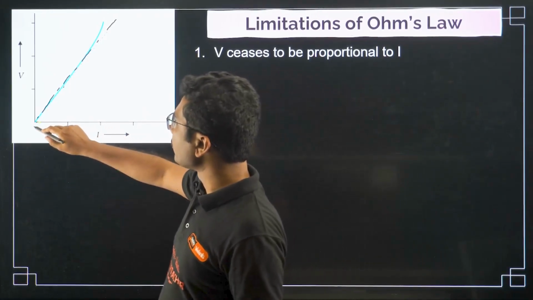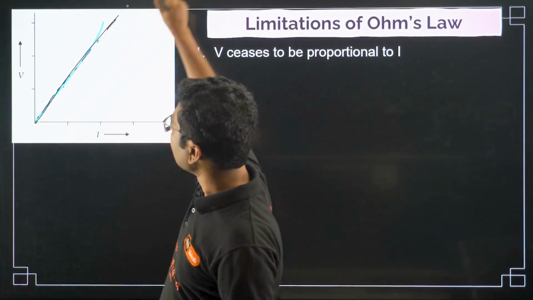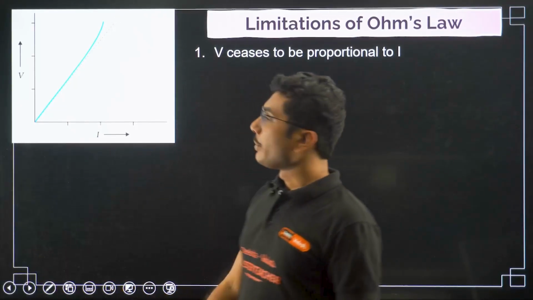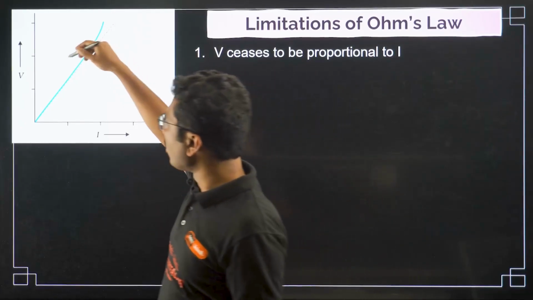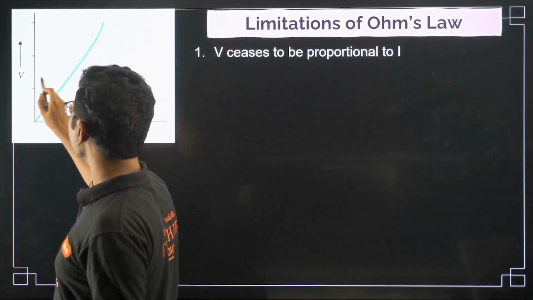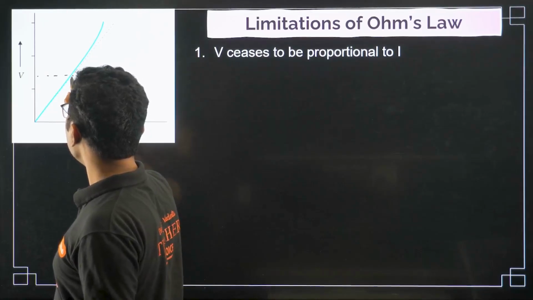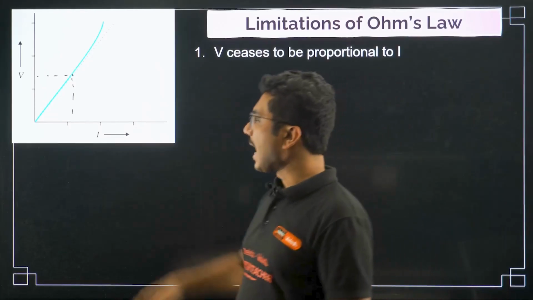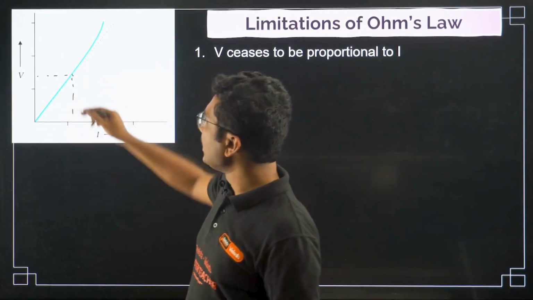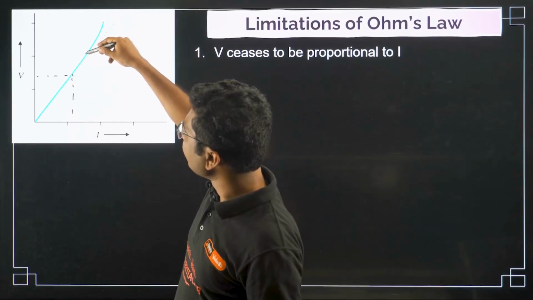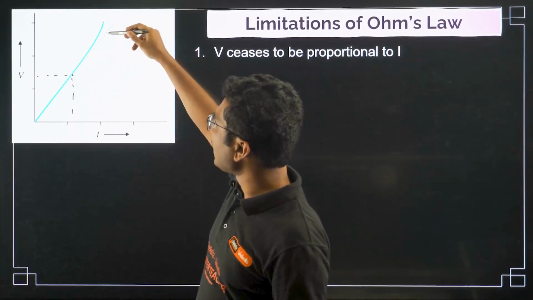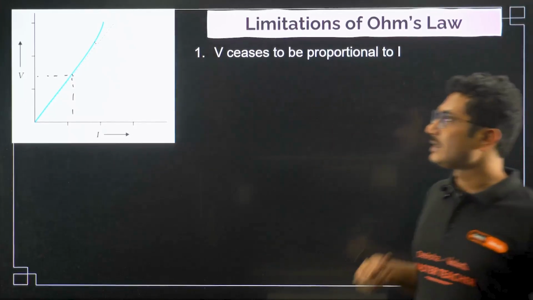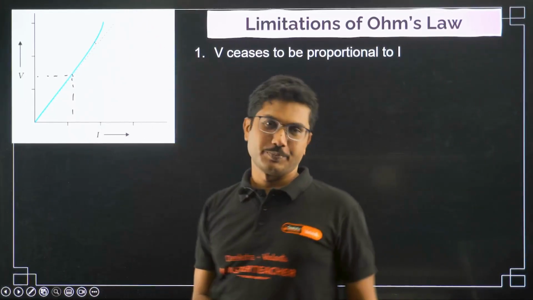If the conductor always obeys Ohm's law, you will get a straight line like this. But if the conductor does not follow Ohm's law, then what will happen? Up to almost this point, V was proportional to I, and the graph was a straight line. From here on, slowly it starts deviating from the straight line path, and from here on it is completely out of sync and going in a different direction.